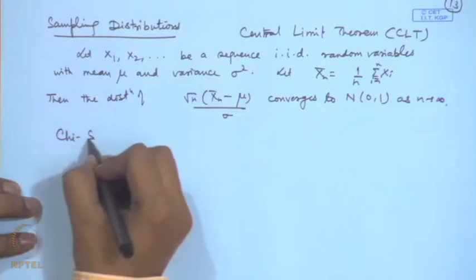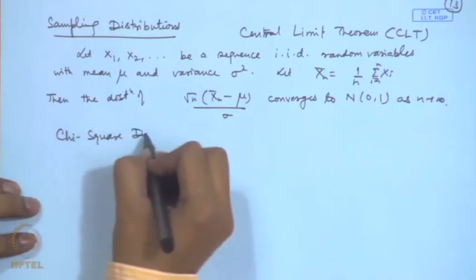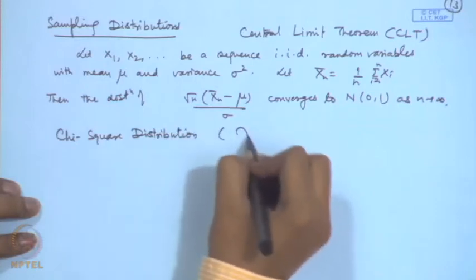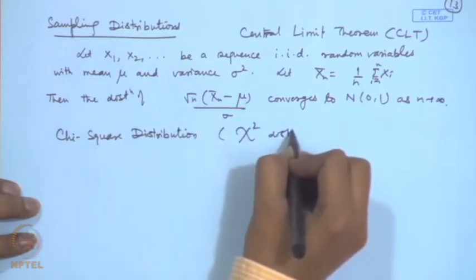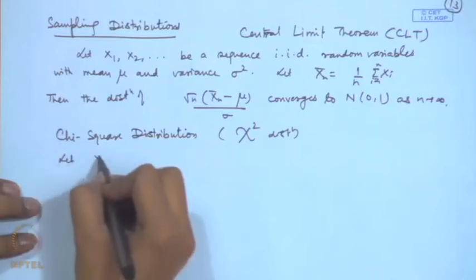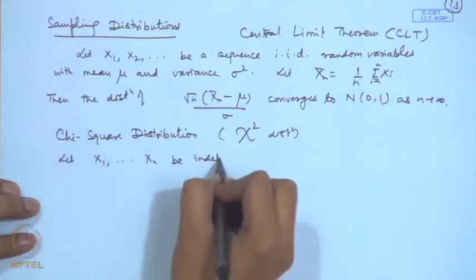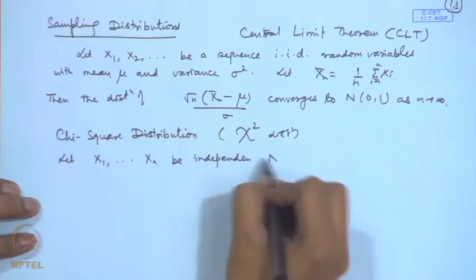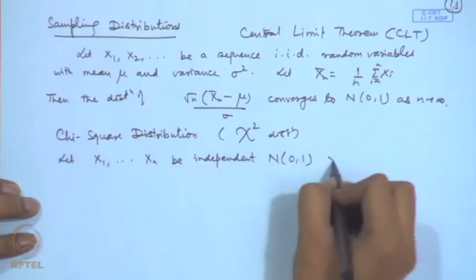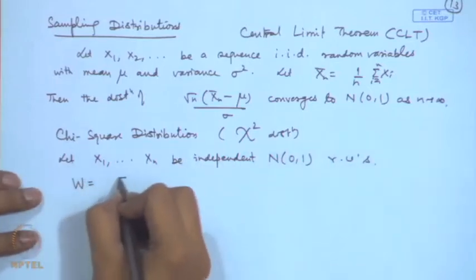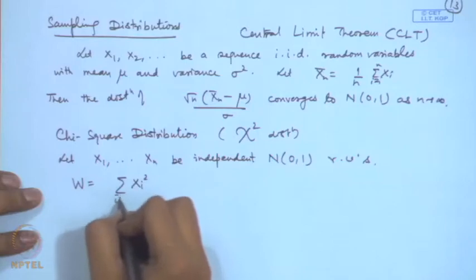We define some more sampling distributions. One is the well known chi-square distribution. Let X1, X2, ..., Xn be independent normal (0,1) random variables, and let us define W = Σ Xi^2, i = 1 to n.